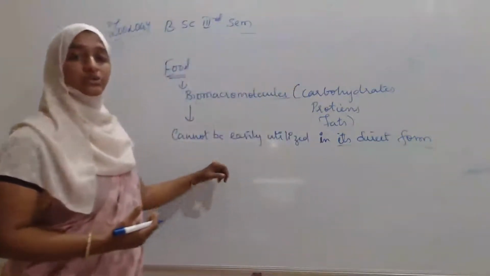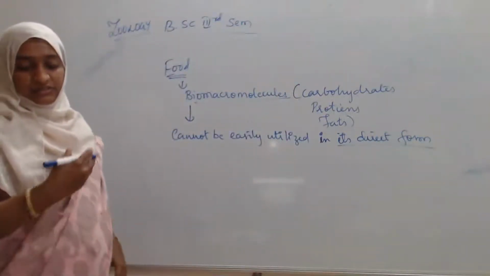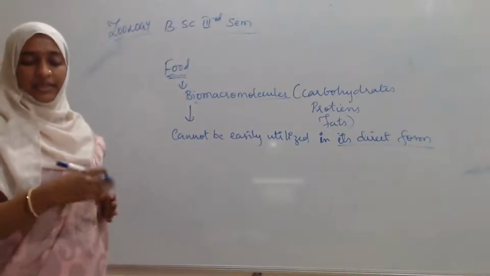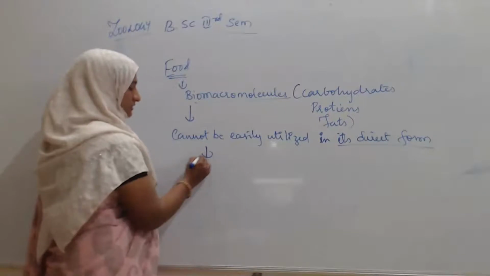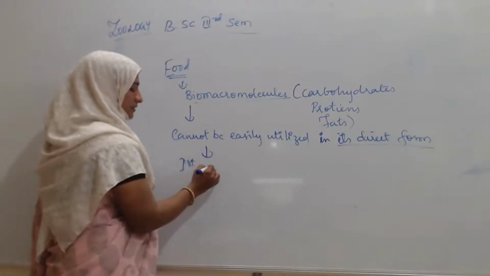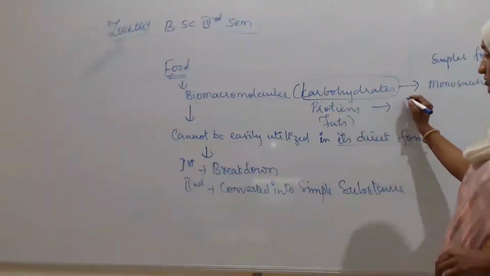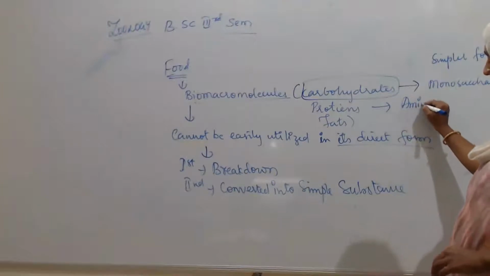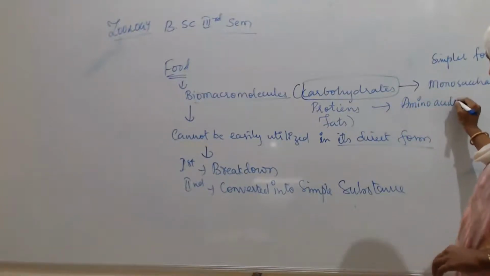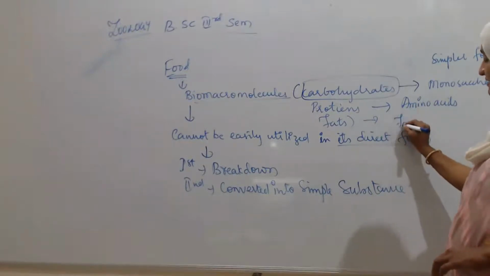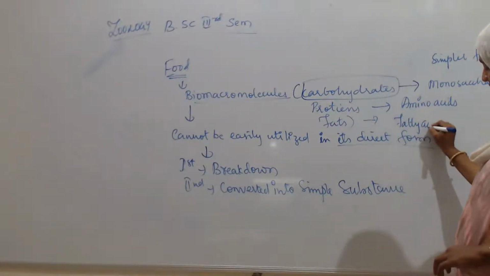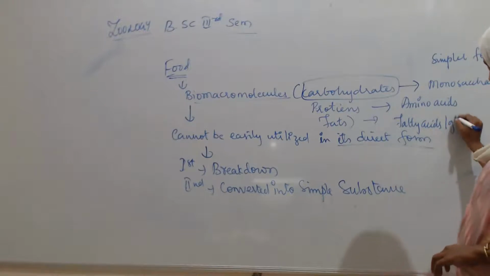How then are they going to be utilized? First, they have to be broken down, then converted into simple substances. First, proteins have to be converted into amino acids, then fats have to be converted into fatty acids or glycerol.